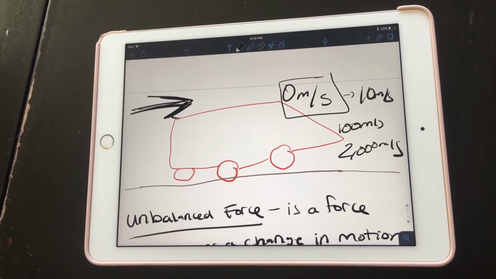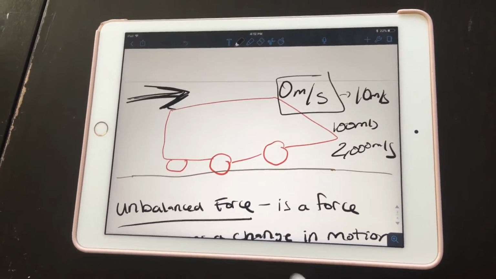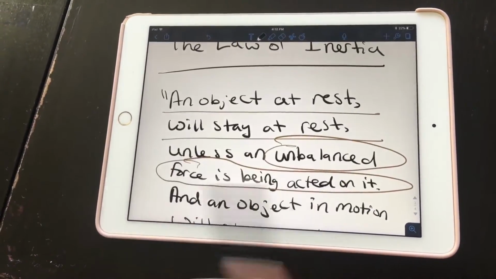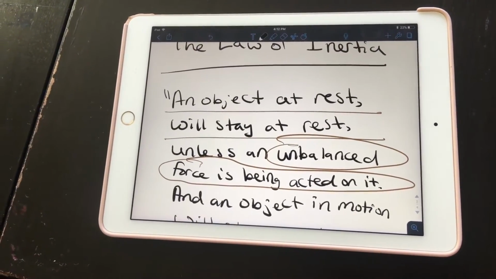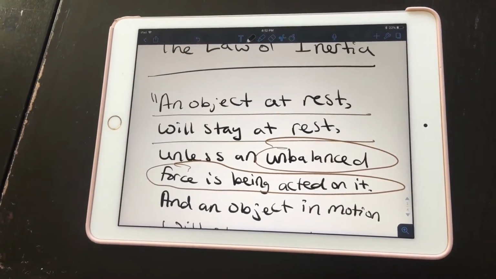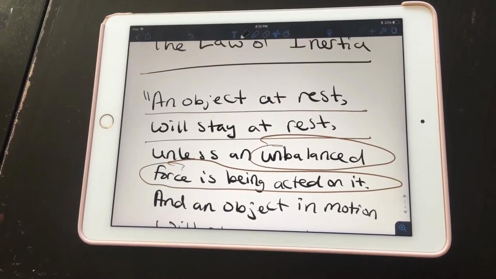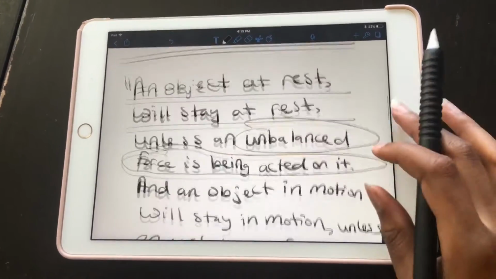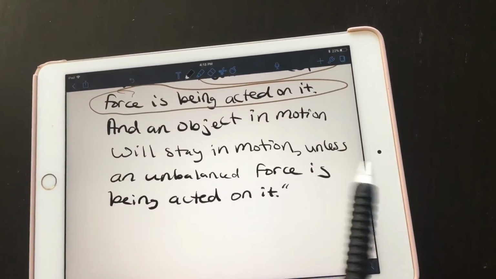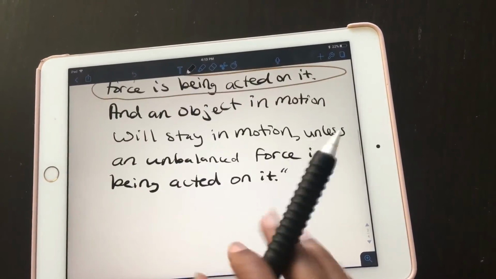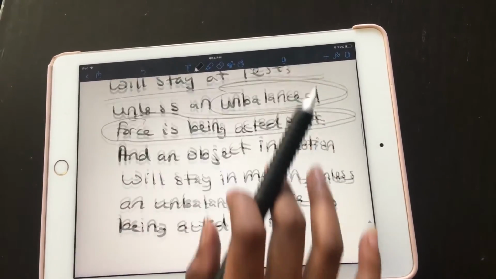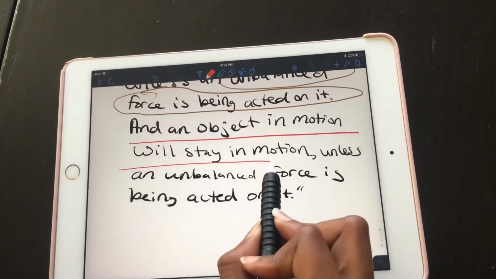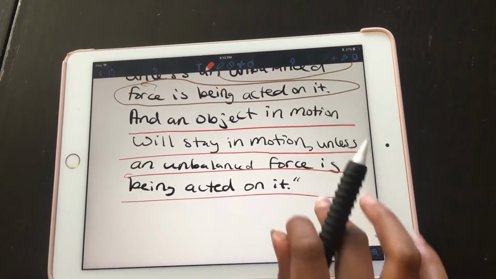This unbalanced force is going to change the object's motion. That's the key idea about Newton's first law. An object at rest will stay at rest. A car that's not moving will continue to not move unless an unbalanced force is acted upon it, unless something causes a change in motion. The second half of his first law is that an object in motion will stay in motion unless an unbalanced force is acted upon it.